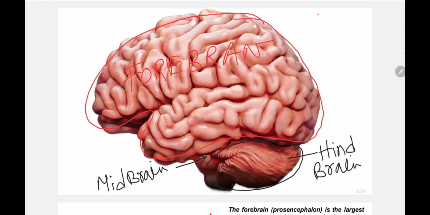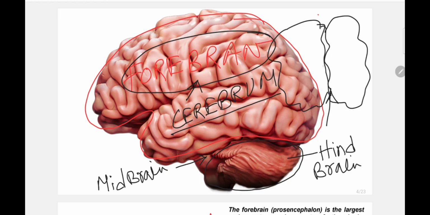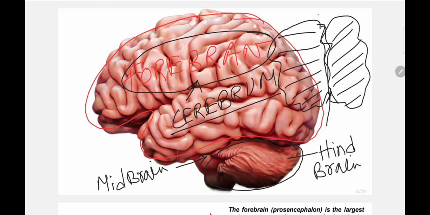so now another important thing is that within that forebrain there is cerebrum, we know. This cerebrum is equally divided into two halves, that we also know, right? And there is a structure like corpus callosum. This structure holds these two parts of the brain, two hemispheres, right hemisphere and left hemisphere. But this cerebrum also has four lobes, right? So what are the four lobes of the cerebrum? Let's see.